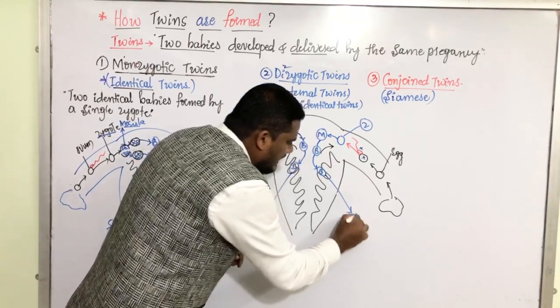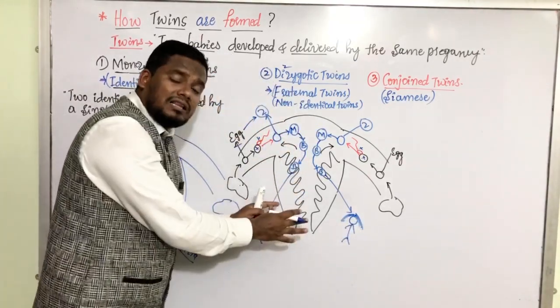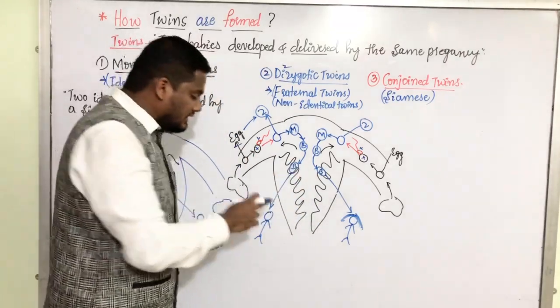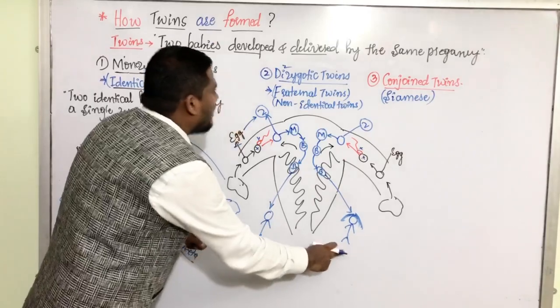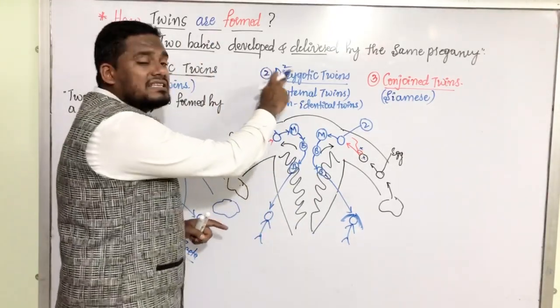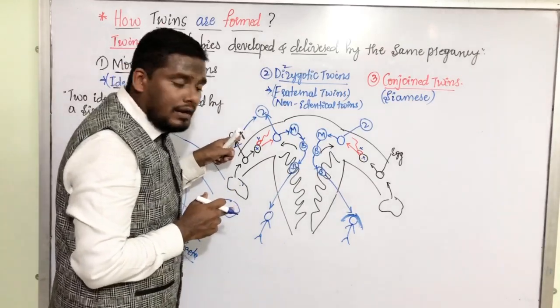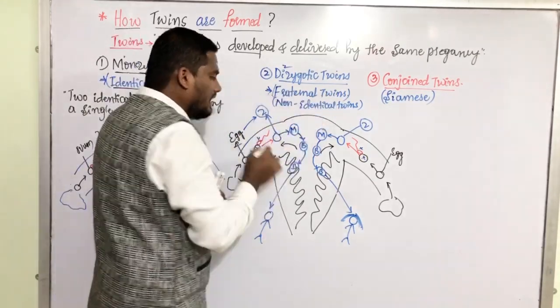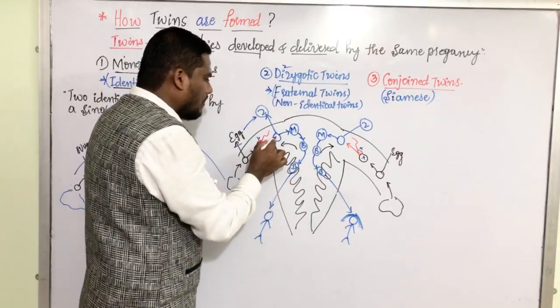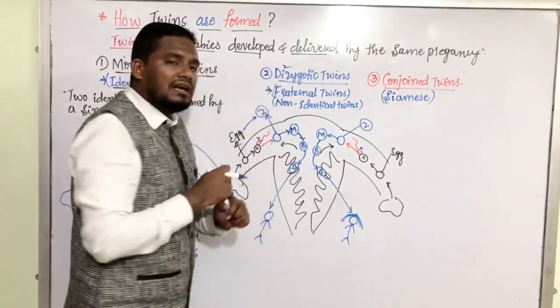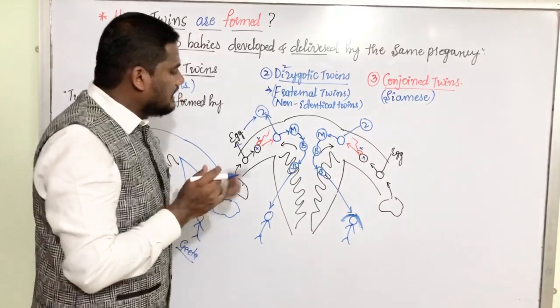लड़का और लड़की दोनों एक साथ 9 months of pregnancy के बाद डिलीवर हो रहे. These 2 babies are called as dizygotic twins. Why? Because they are developed by the 2 different zygotes. Then how we can define the dizygotic twins?